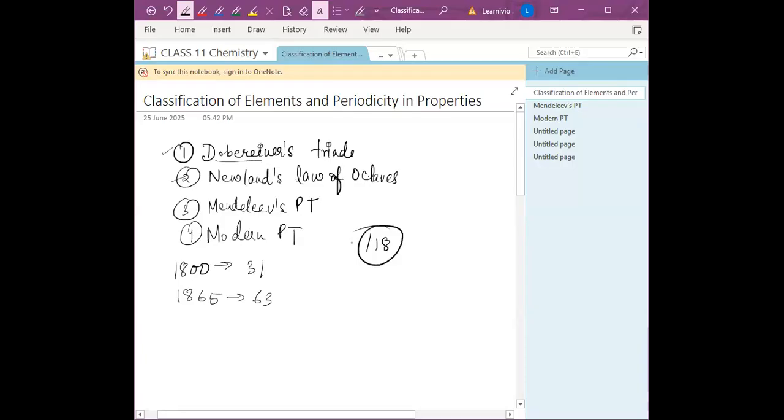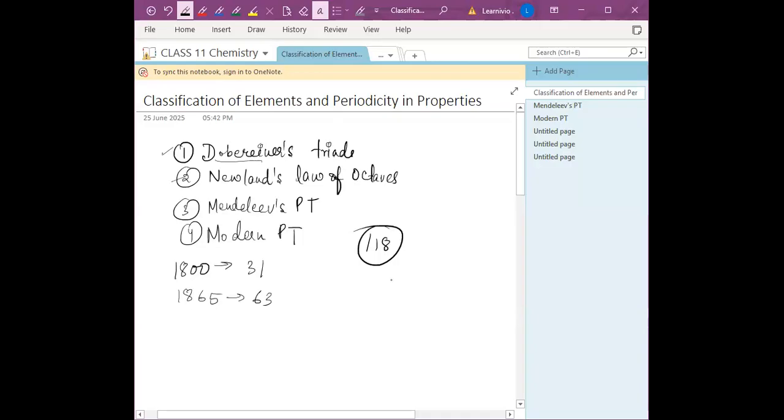Yes, Hafsa, is there any question? No, ma'am. Okay, so there is a large number of elements, and to study each and every element's chemistry is very difficult, right? So to ease this problem, scientists searched for a systematic way to organize their knowledge by classifying these elements.